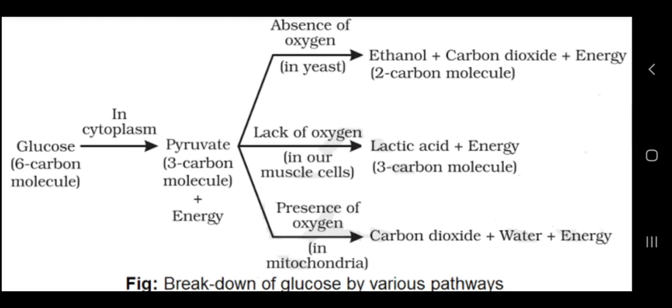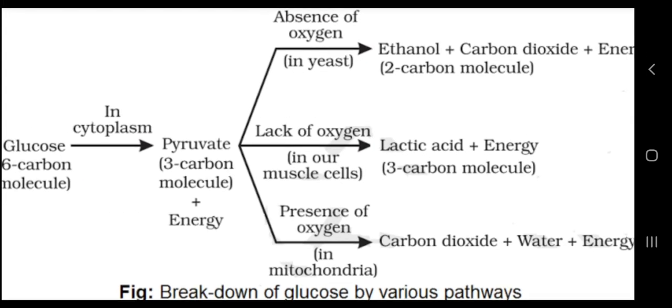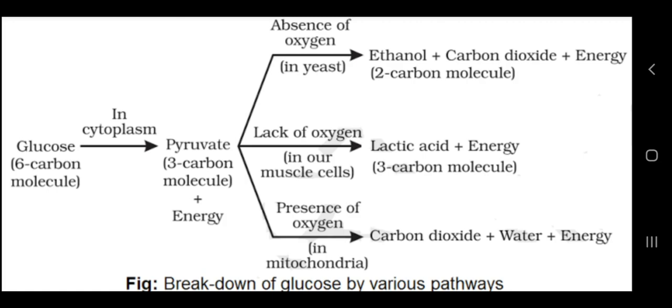If there is no oxygen present, then there will also be conversion of this pyruvate, which is called anaerobic respiration. In the absence of oxygen in yeast, it forms ethanol plus carbon dioxide plus energy. And in our muscle cells also, if the pyruvate does not get proper oxygen, then it forms lactic acid and energy. So the above two are the processes in the absence of oxygen, that is anaerobic respiration, and the last one is in the presence of oxygen, which takes place in the mitochondria.